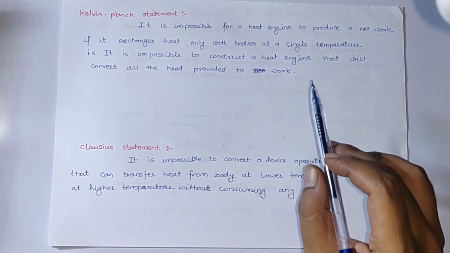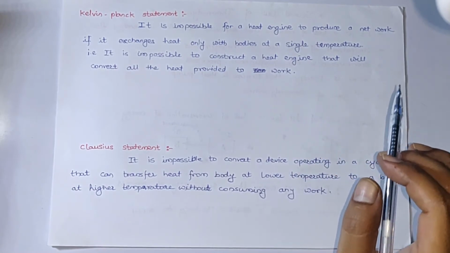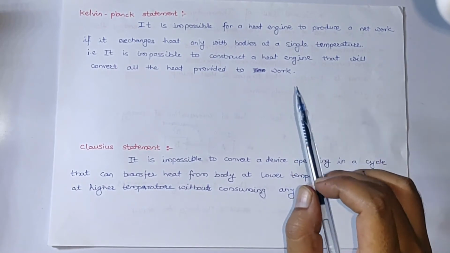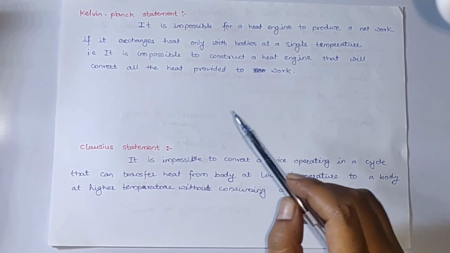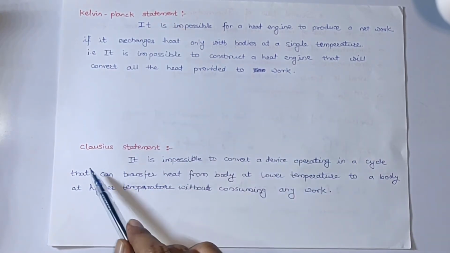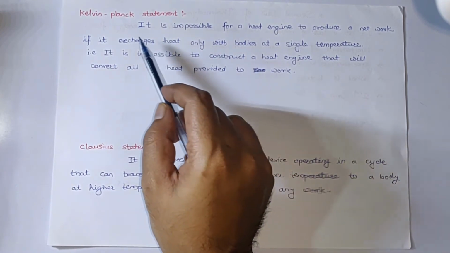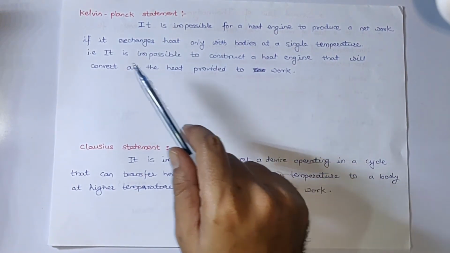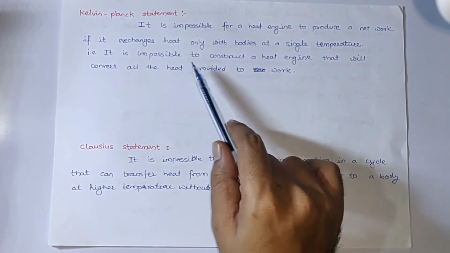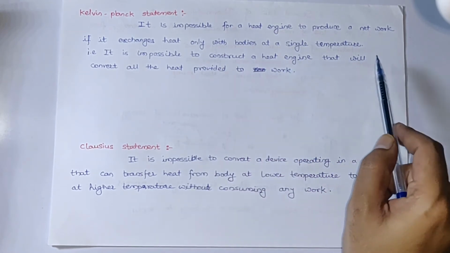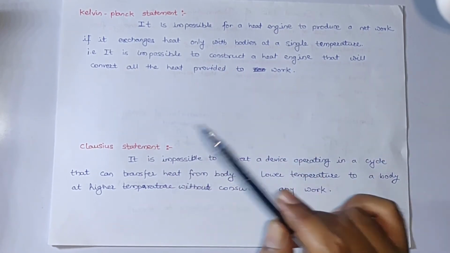Now let's move on to the actual statements of the second law of thermodynamics. The second law of thermodynamics is explained in two statements, that is the Kelvin-Planck statement and the Clausius statement. What the Kelvin-Planck statement says, in simple words, is that it is impossible to construct a heat engine that will convert all heat provided to work.